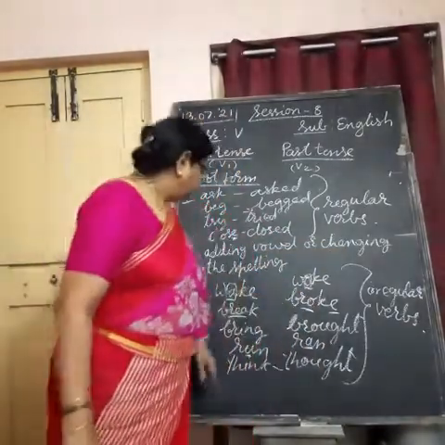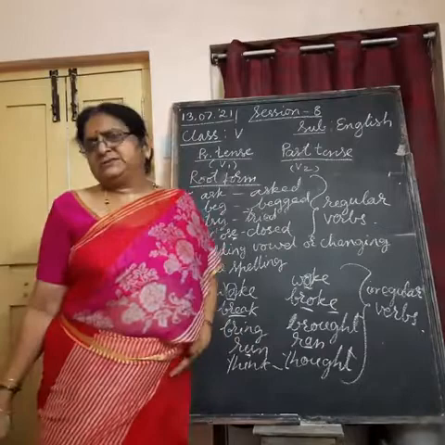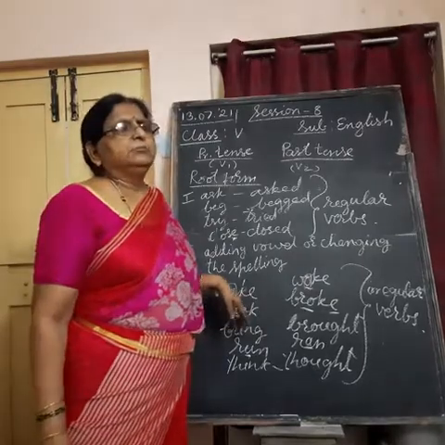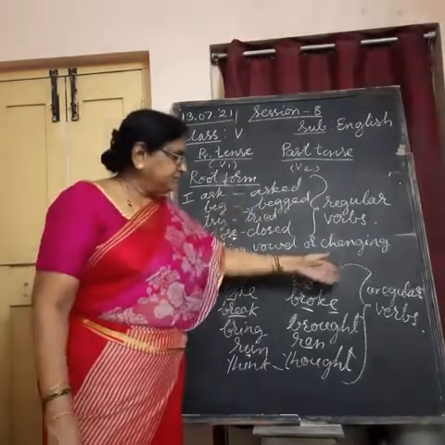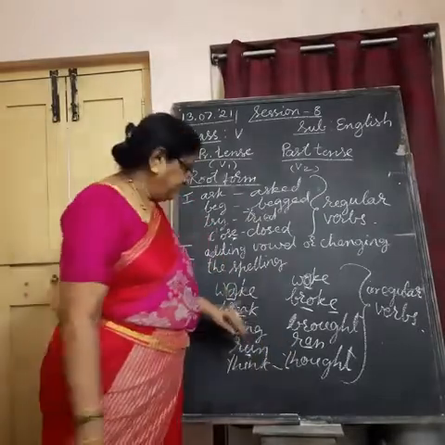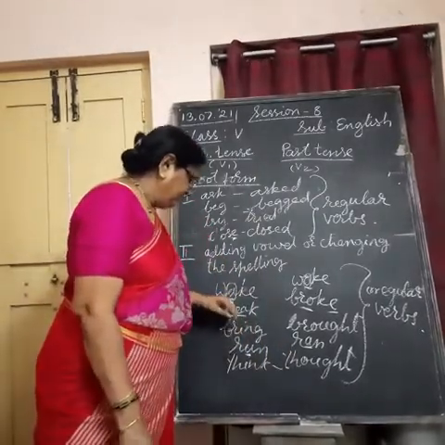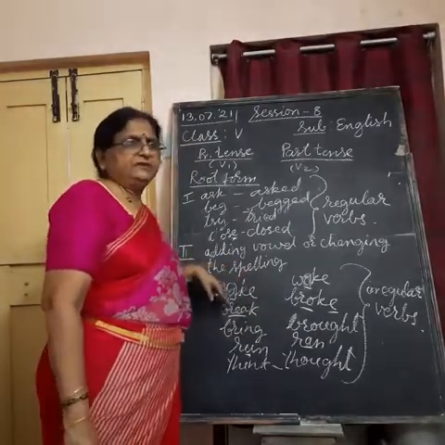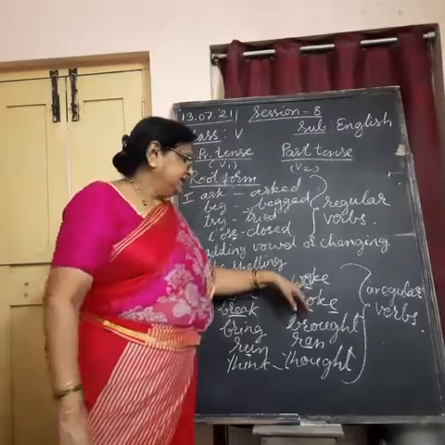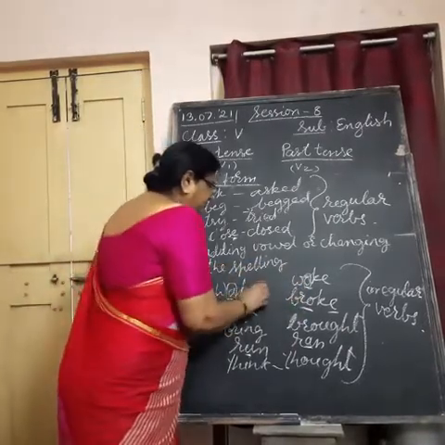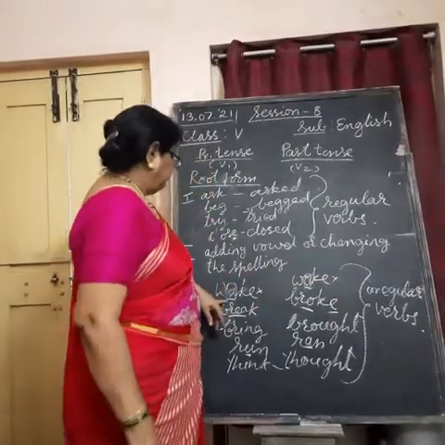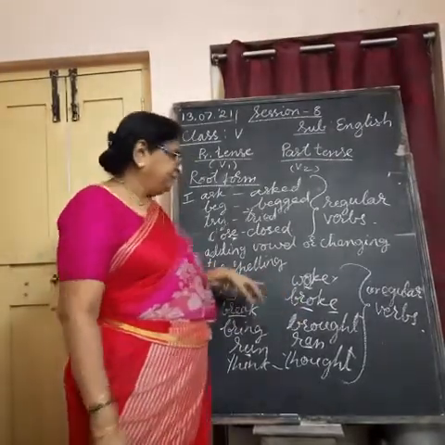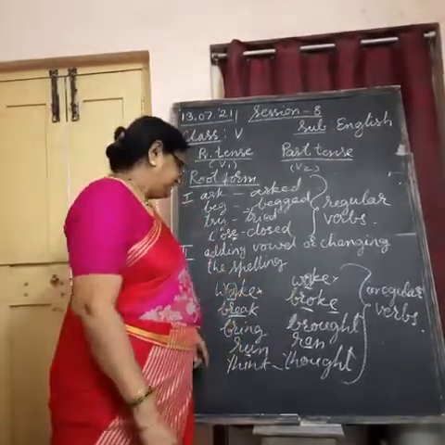So in the second case, what do we do? We change the vowels. The sound you get for the words in present tense changes in past tense form. That's why we change the first vowel, which gives the sound to the word, and thus forms the spelling with the sound. Those vowels we change. And here E is there, we don't have to do anything with this E. So the middle vowel gives us the sound, that's why we changed it. Wake becomes woke. Understand? Break becomes broke.